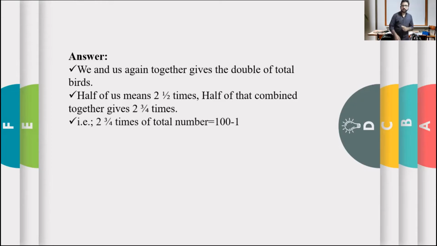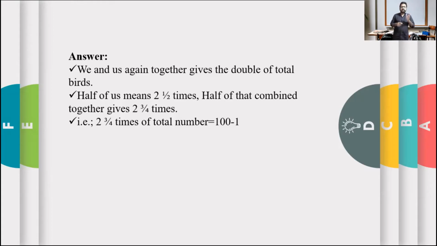Okay. Now we can solve this. See, 2 3 by 4 times of total number. We want to find that total number. That's our question. So 2 3 by 4 times of total number is, the phrase said that half of us and again half of us with one more. So with one more, we have changed that one more to addition. Clear? That's why there lies a minus one.